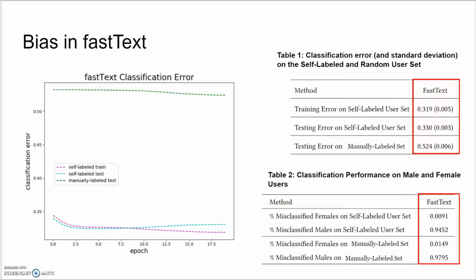We found the mean classification error on the self-labeled training set, self-labeled testing set, and the manually labeled dataset at each training epoch for 20 separate trials. This graph shows that the accuracy on the manually labeled dataset is very poor. The large discrepancy between the testing error on the self-labeled dataset and the testing error on the manually labeled dataset indicates that the model is biased.